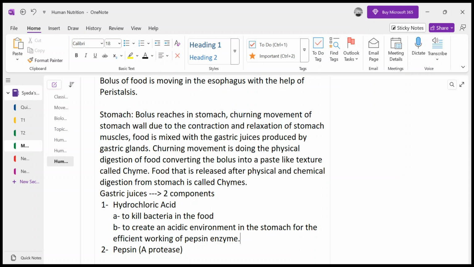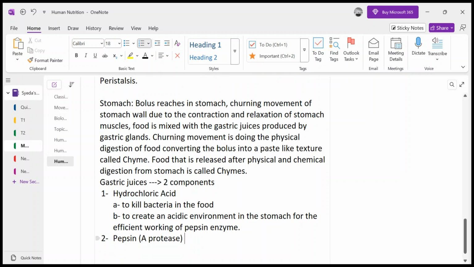What you need to remember is that one of the functions of hydrochloric acid is to create an environment in which pepsin can work effectively. Since it is an enzyme, and as we know, an enzyme has an optimum pH to work efficiently. If the pH is not appropriate, the enzyme usually denatures, or it doesn't function well, or it works at a slow pace, right? So the rate of the enzyme-catalyzed reaction is always higher when the pH is optimum. And pepsin has an optimum pH of 2.